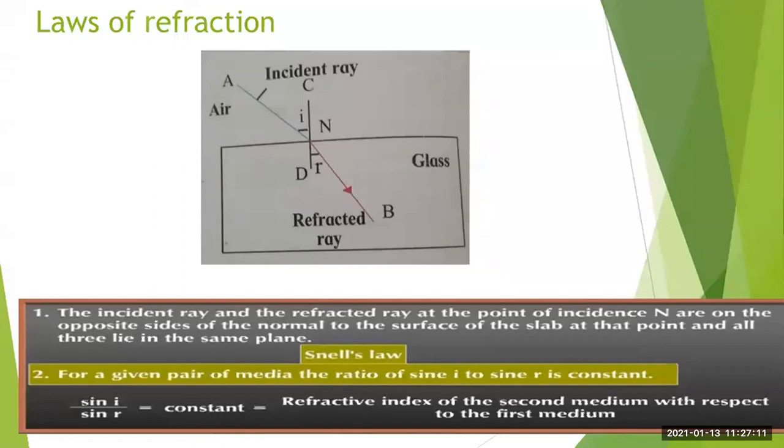But here the two things you remember for these laws of refraction: the incident ray and the refracted ray at the point of incidence N are on the opposite sides of the normal to the surface of the slab at that point, and all three lie in the same plane. And the second law, for a given pair of media, the ratio of sin I to sin R is constant.